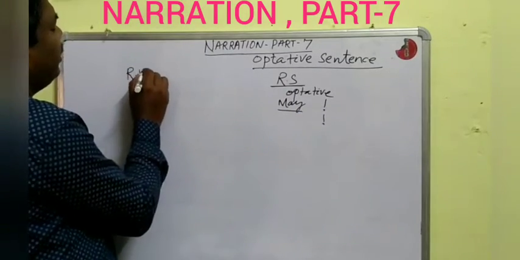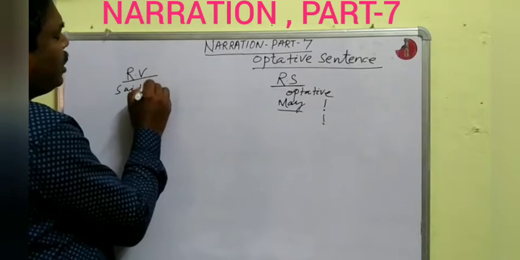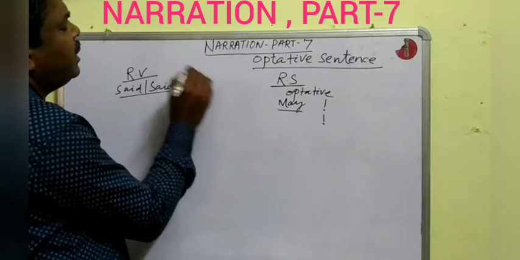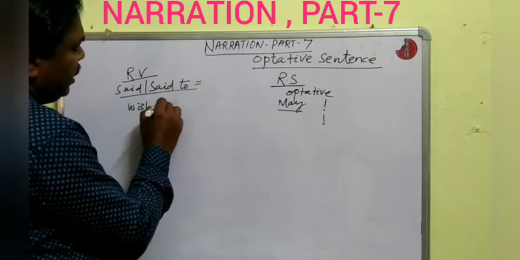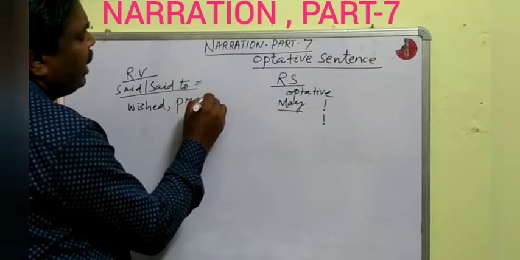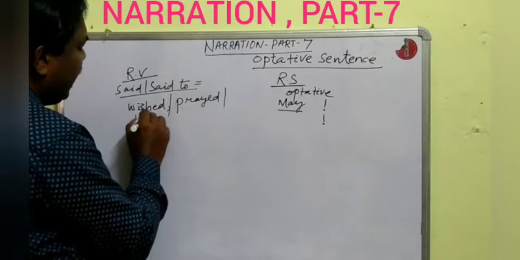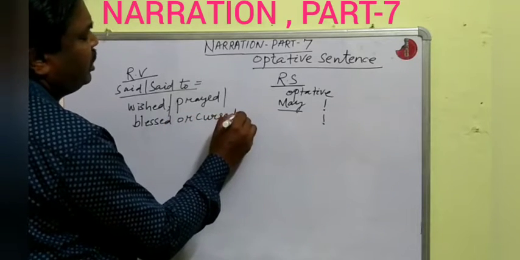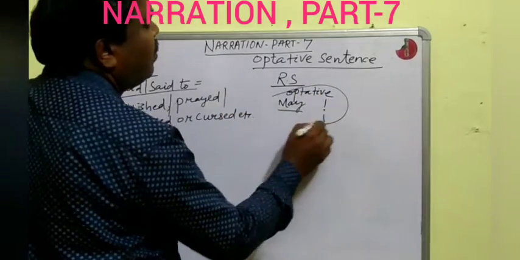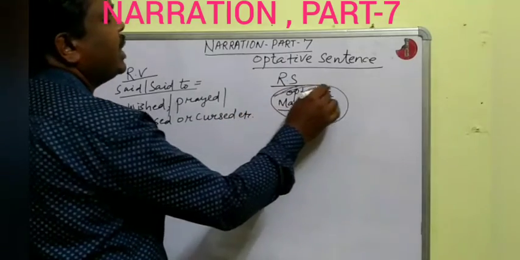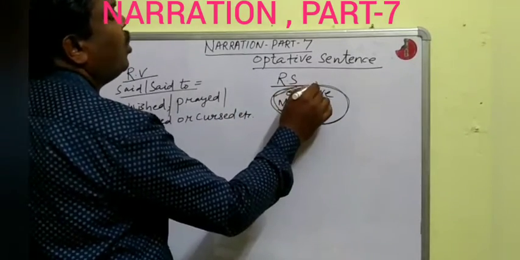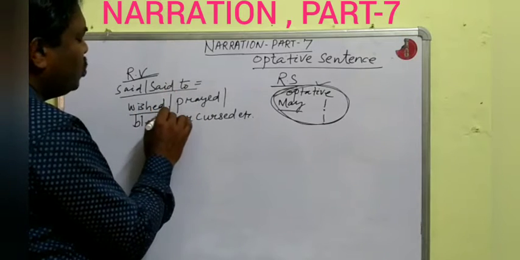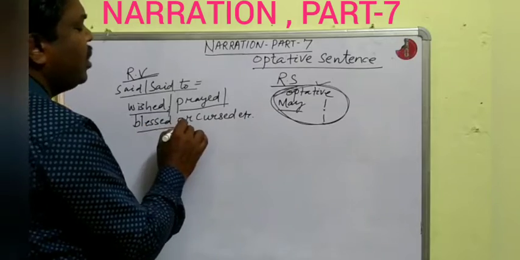Then the reporting verb said or said to will be changed into wished, prayed, blessed, or cursed, according to the sense of the optative sentence. According to the sense of the reported speech, the reporting verb said or said to will be changed into wished, prayed, blessed, or cursed.